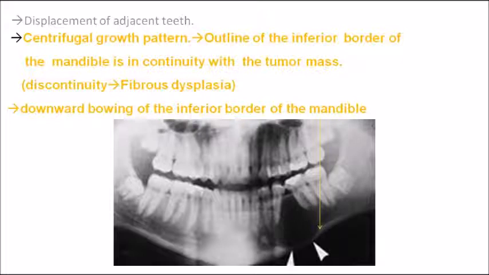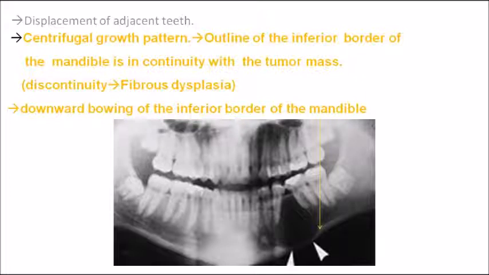So as the lesion grows, the growth pattern is important. The growth pattern is a centrifugal growth pattern. Towards the outside it is growing. Okay, it is not centripetal, it is centrifugal. The outside outline of the inferior border of the mandible is in continuity with the tumor mass. So just see the radiograph very clearly. You have the inferior border of the mandible, and along that border the lesion is growing.